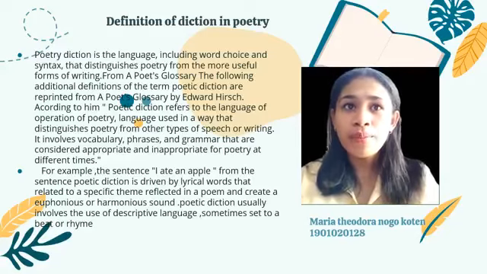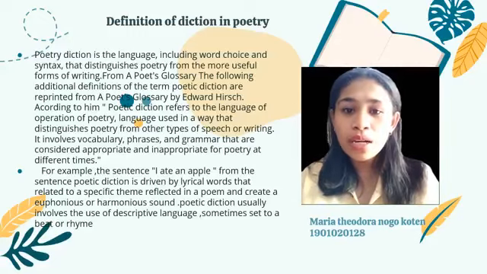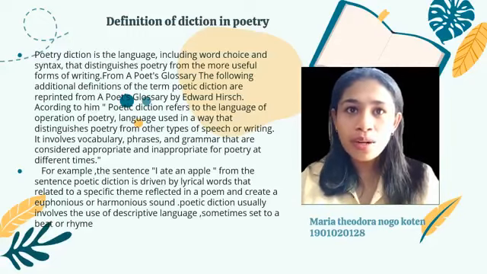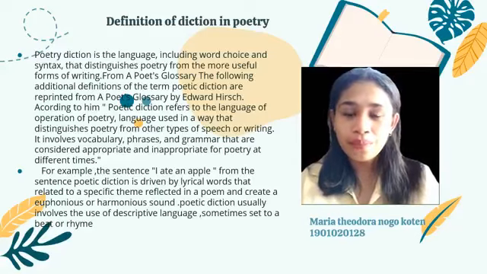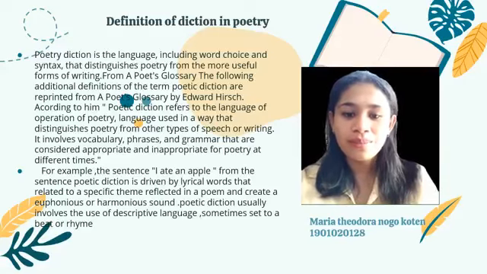According to him, poetic diction refers to the language of operation of poetry, language used in a way that distinguishes poetry from other types of speech or writing. It involves vocabulary, phrase, and grammar that are considered appropriate and inappropriate for poetry at different times.